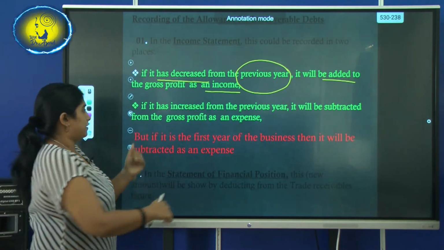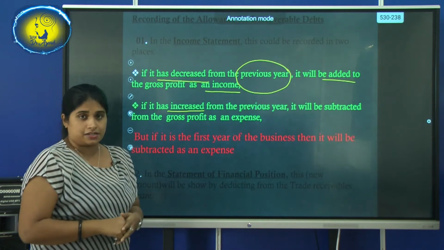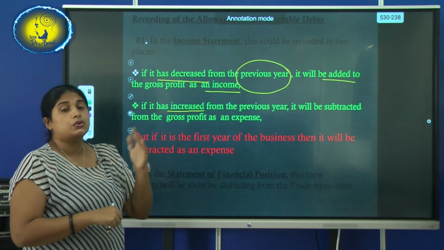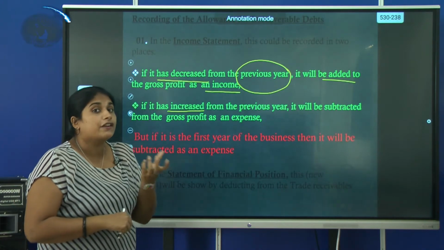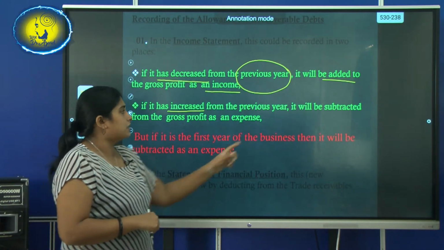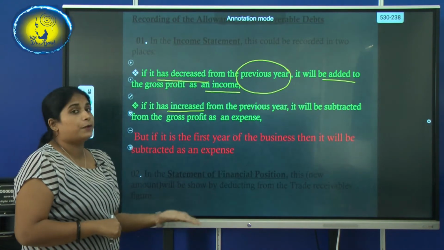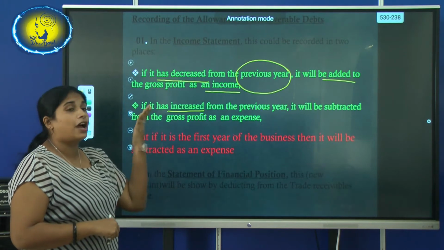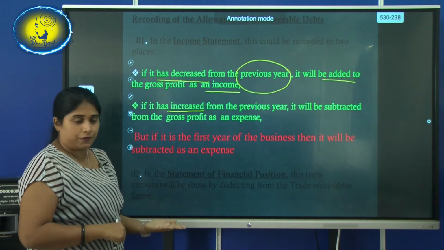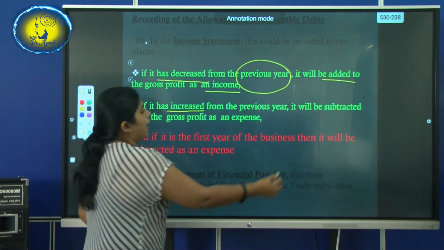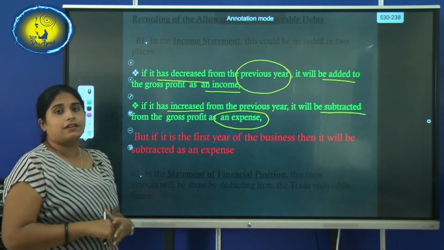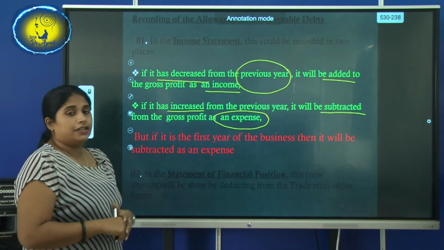Suppose if it increases, now last year it was 1000, this year it has increased to 1250. So that difference, remember children, only the difference will be recorded. The difference will be subtracted. That means your expense is increasing, going up. So it will be subtracted, it makes a deduction in the gross profit. So it will be subtracted as an expense. Okay? So how is the allowance for irrecoverable debts entered in the income statement?